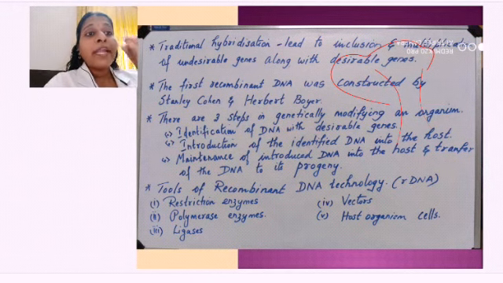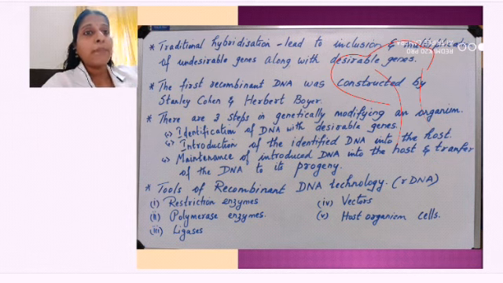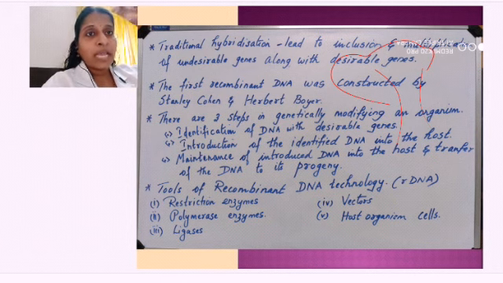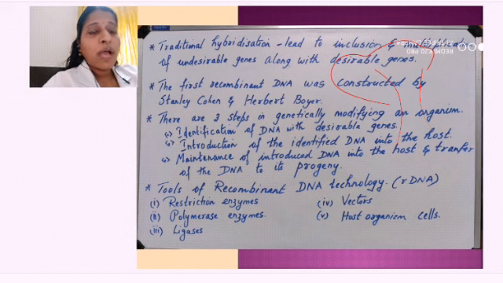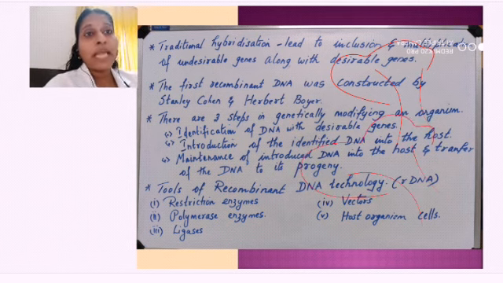Second, introduction of the identified DNA into the host. For any organism, any plant I want, I will take this DNA, cut it out, take it out and introduce it into the seeds or the embryo. So, that plant will also have it. The host plant is the plant which was not having that protein.